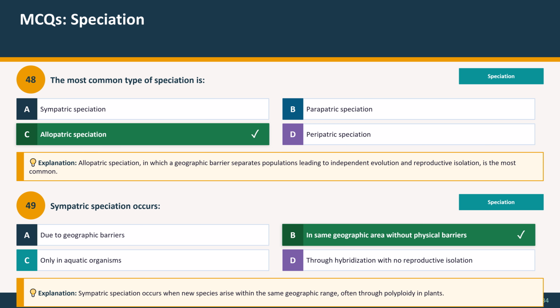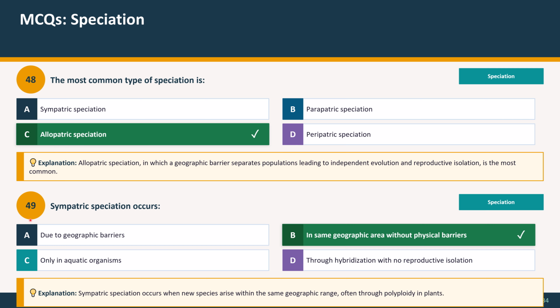These MCQs are about speciation. Question 48. The most common type of speciation is: A, sympatric speciation. B, parapatric speciation. C, allopatric speciation. D, peripatric speciation. And the correct option is allopatric speciation. Explanation: allopatric speciation, in which a geographic barrier separates populations, leading to independent evolution and reproductive isolation, is the most common.